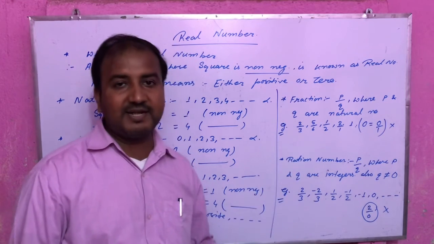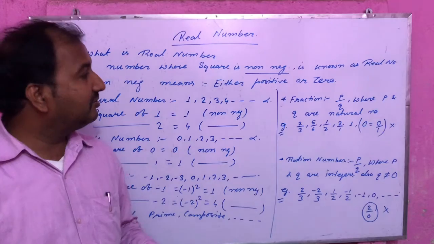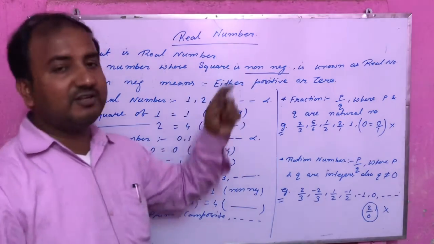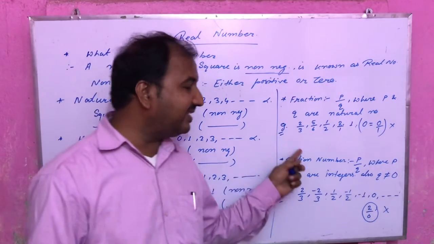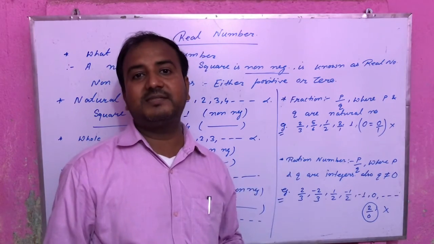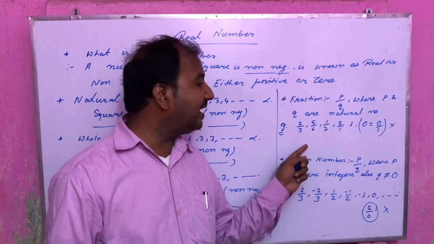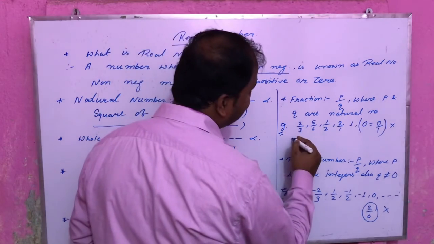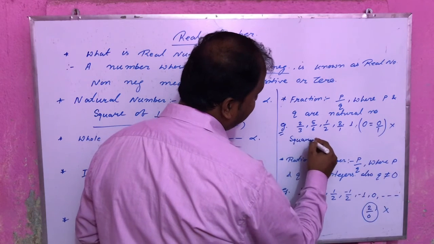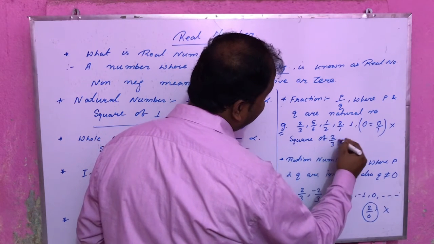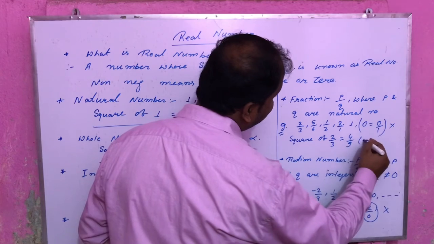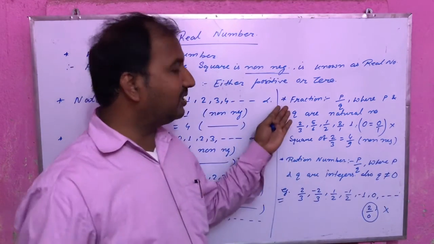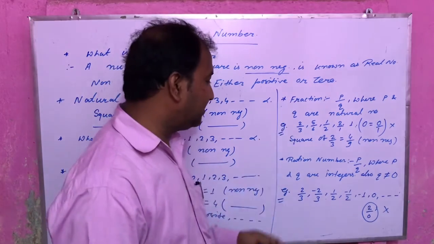Can fraction and rational be said real or not? So as we have learnt over here, a number whose square is non-negative is real. For checking whether a given number is real or not, we will have to go through the square of the number. Just go through the square of a fraction. Square of 2 by 3 gives 4 by 9, and this is what? Non-negative. Means finally we can say all the fractions are real numbers.